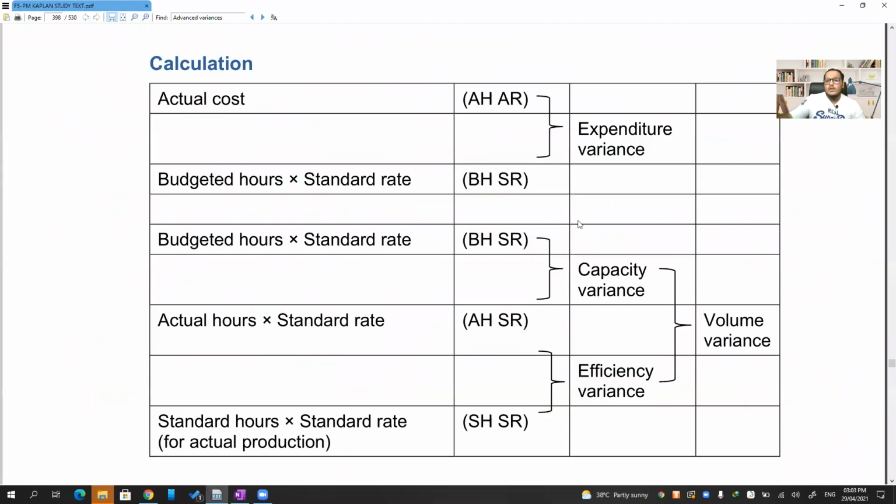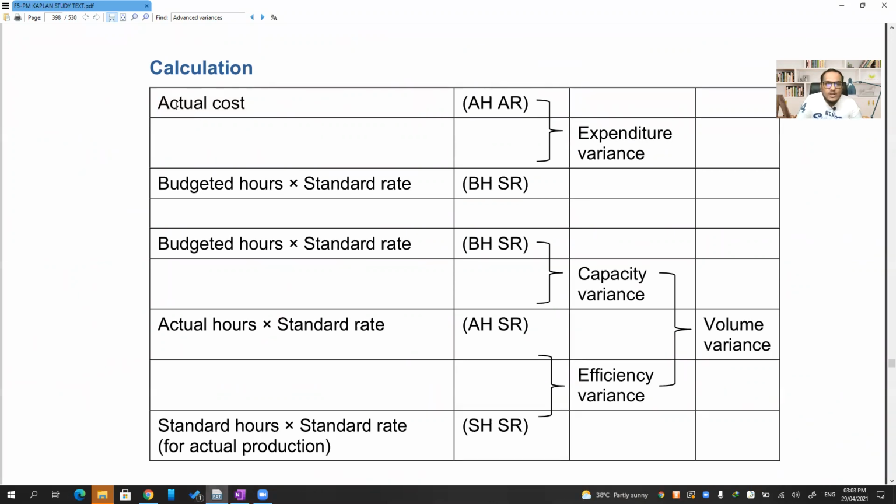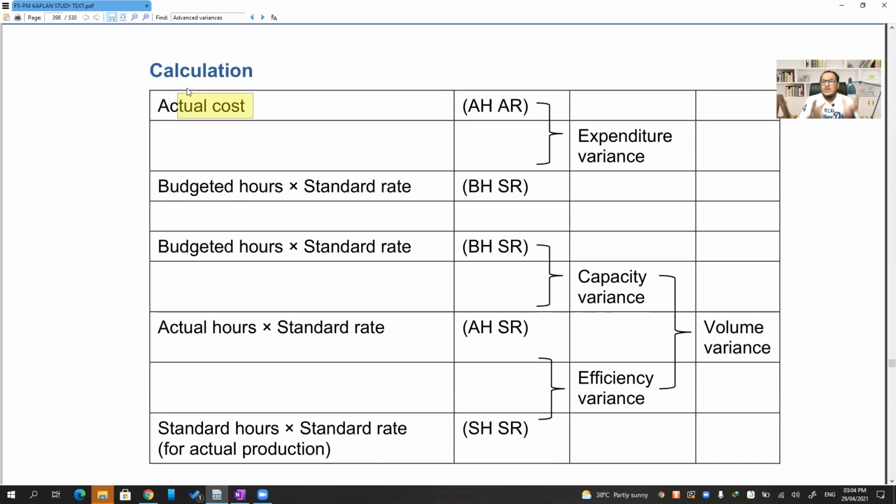We have the expenditure variance calculated as the difference between actual cost, and please see, that's why they did not write actual hours into actual rate. Fixed overheads are incurred as a total. We never do it on a split-up basis, but for calculation purposes, we have to. Then your budgeted hours and budgeted standard rate. This is the expenditure part.